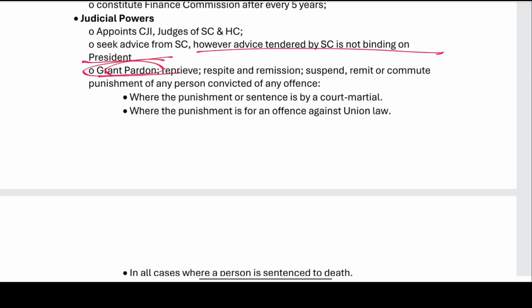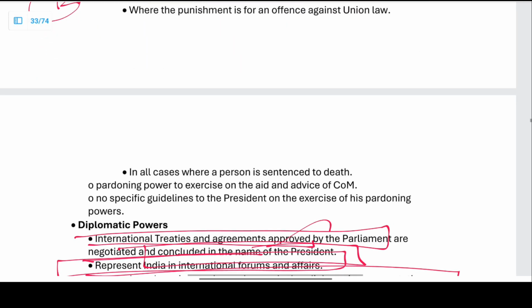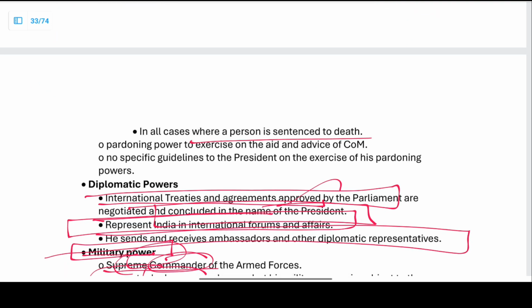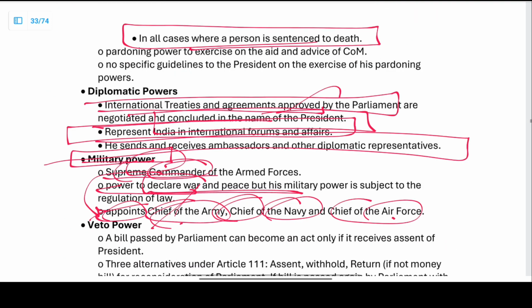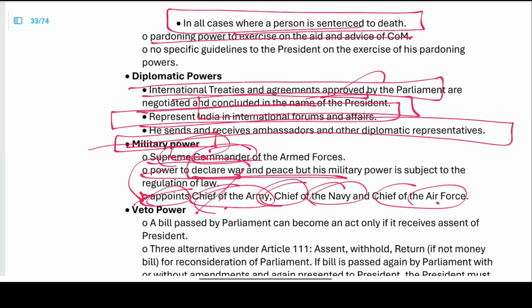He can grant pardon, reprieve, respite, remission, and suspend sentences; these are the pardoning powers under Article 72. Pardoning powers apply in case of a union law, court martial, and in case where a person is sentenced to death. The pardoning power is exercised on the aid and advice of the Council of Ministers. There are no specific guidelines to the President on the exercise of his pardoning powers.